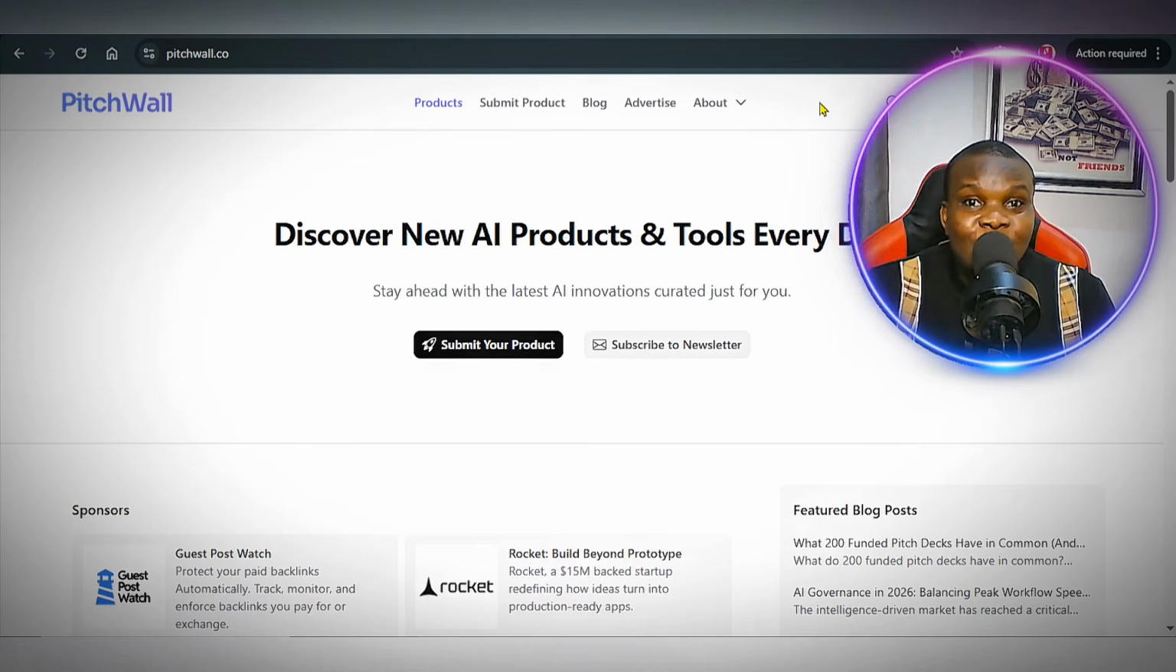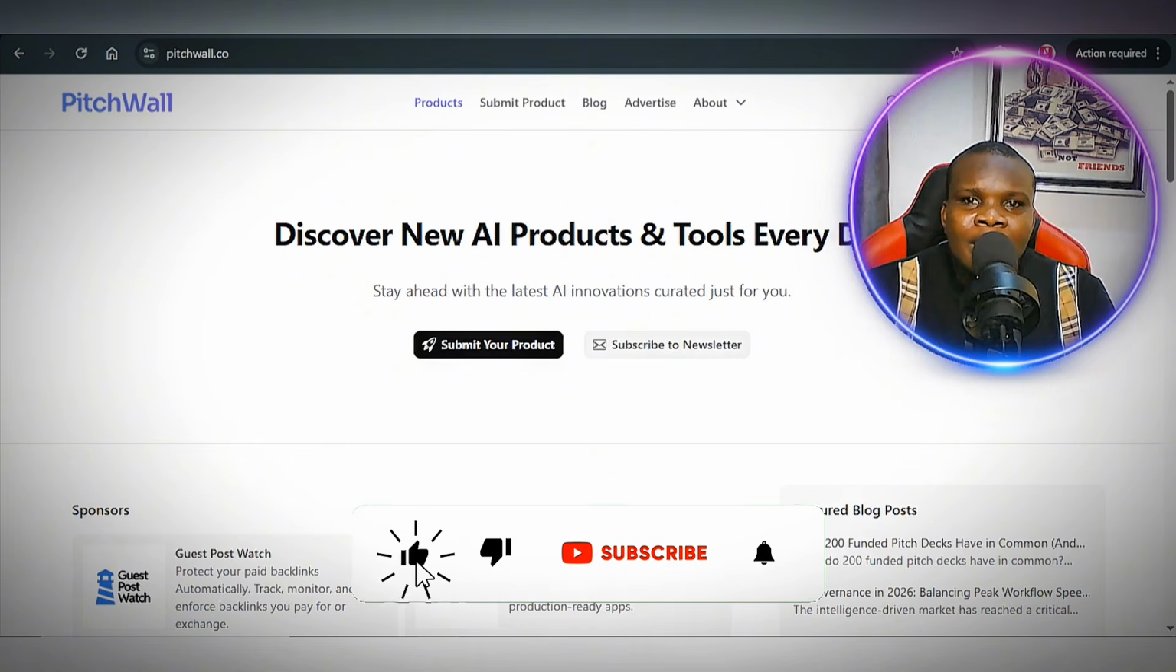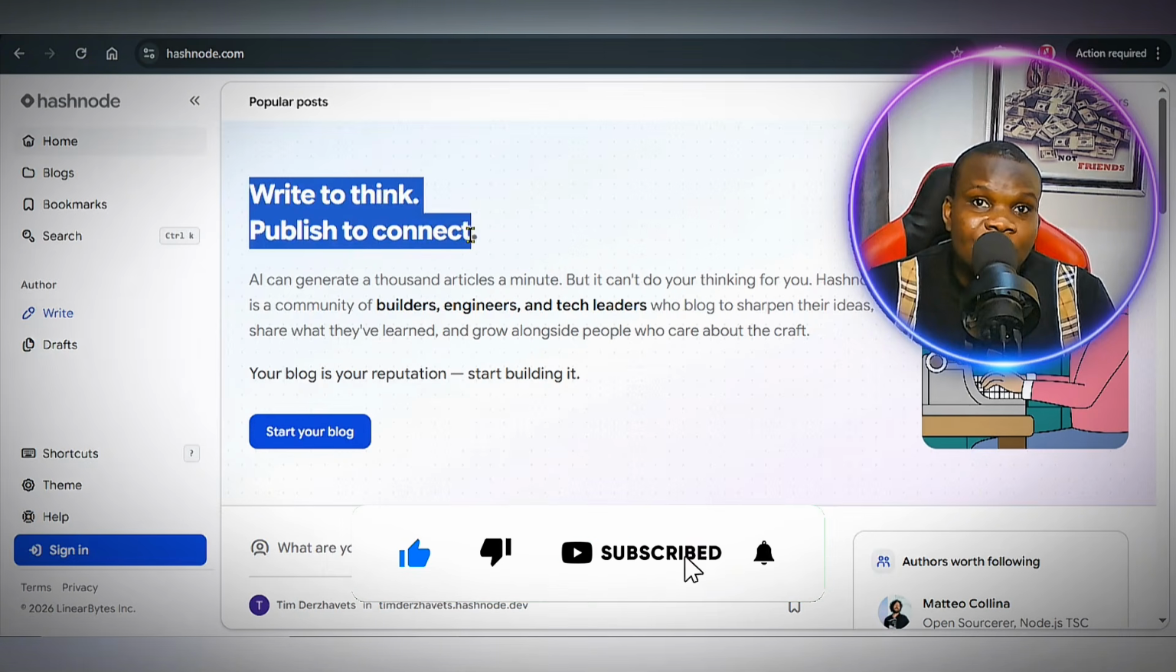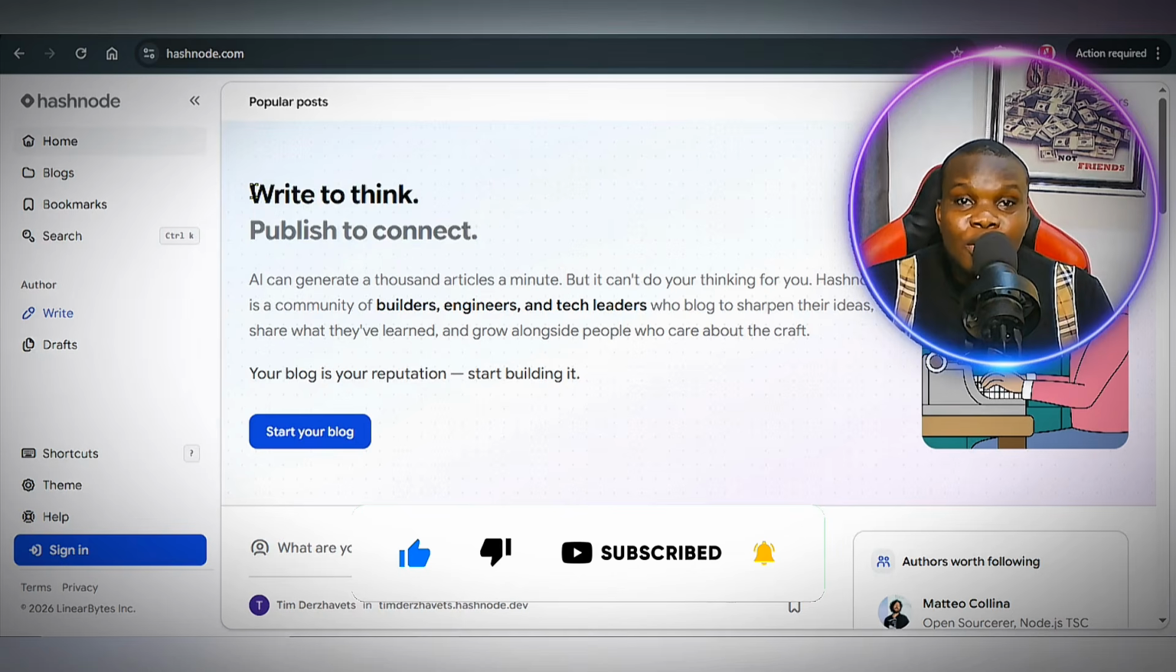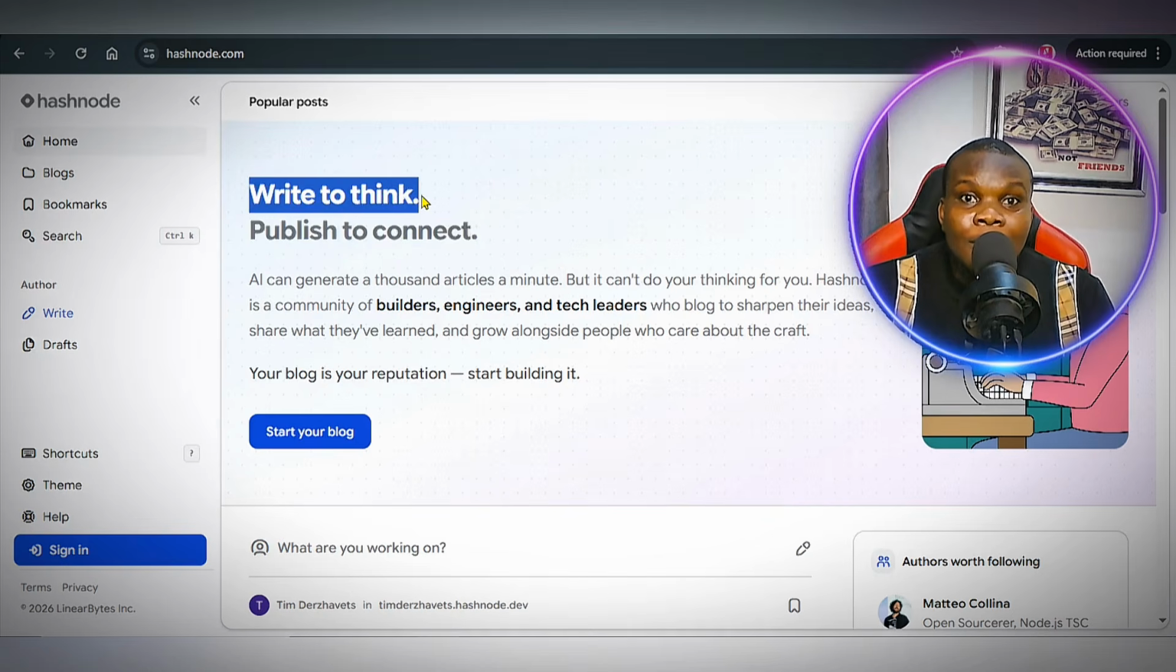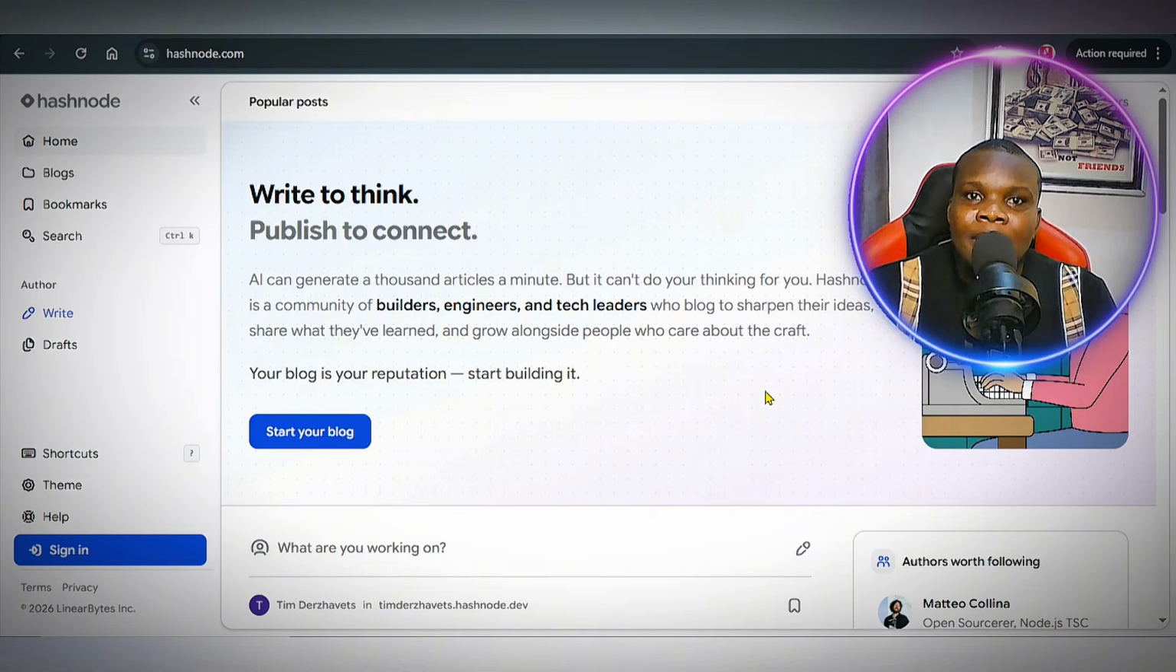The third platform you can use to promote your product, your blog website, your application, and any other digital product you have right now is Hashnode, where you can give visibility to your digital product. What you need to do is simply write content about your product. If you write content about your product, then people can start reading about it, right?